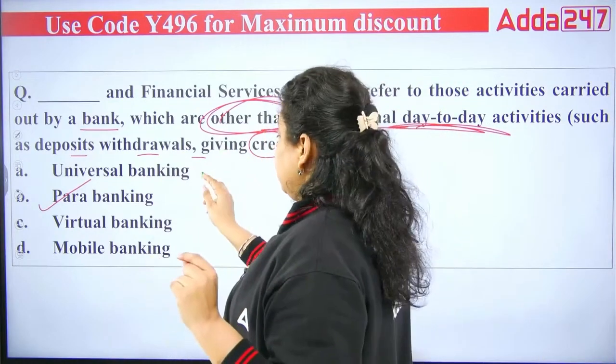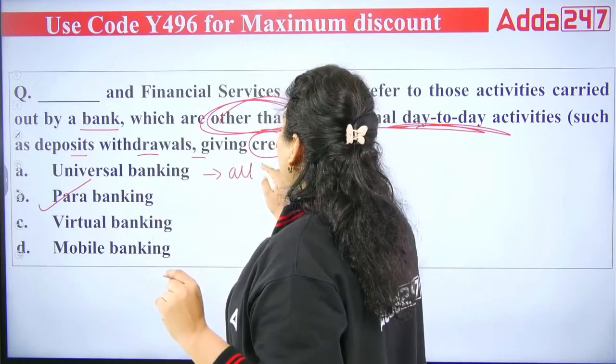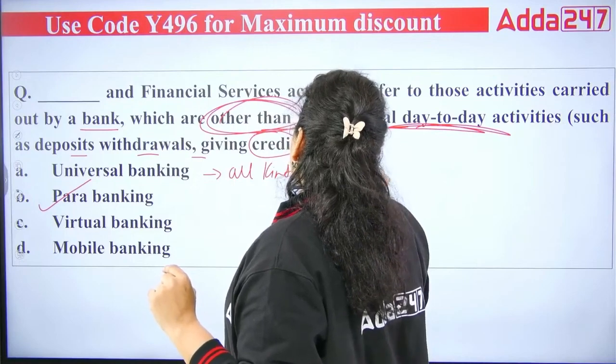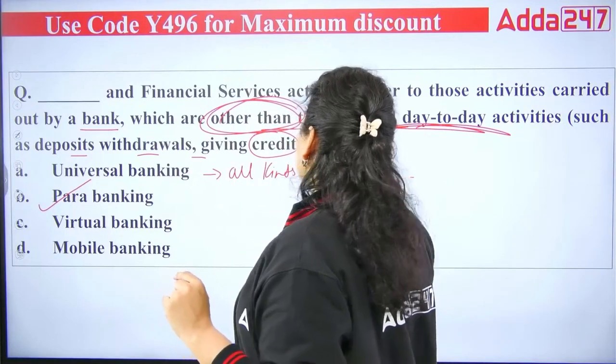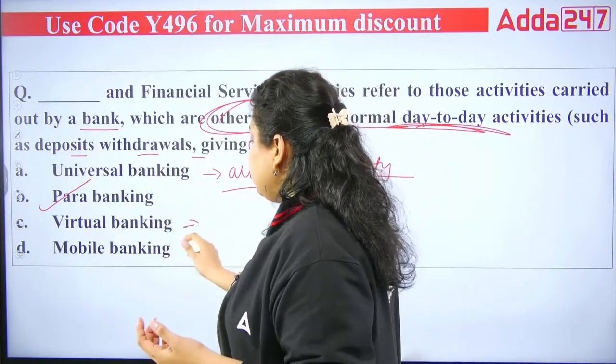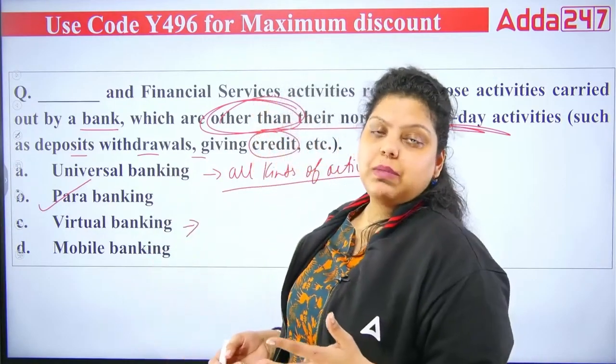Universal banking means all kinds of activity provided by a bank under one roof. Virtual banking means you do not have to visit the bank branch.